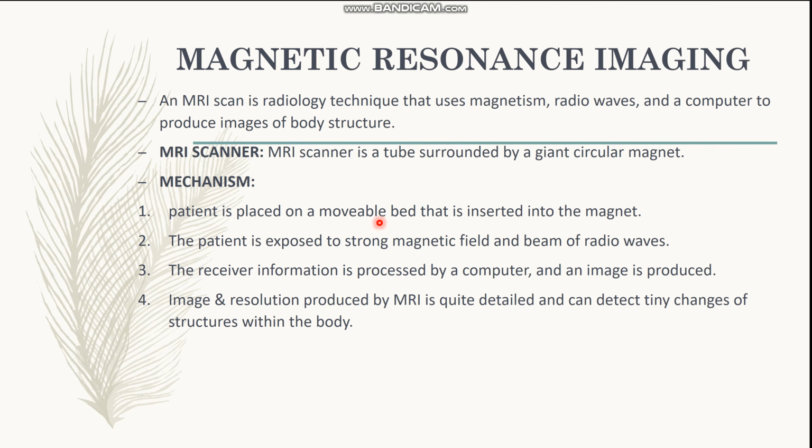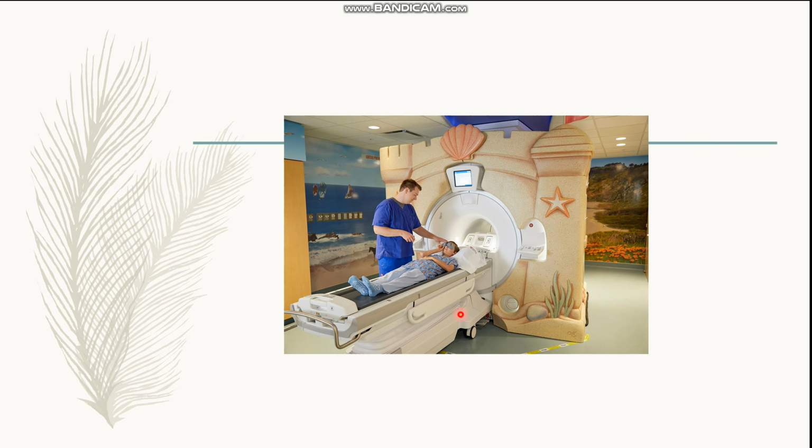The patient is placed on a movable bed that is inserted into the magnet. The patient is exposed to a strong magnetic field and beamed radio waves. The received information is processed by a computer and an image is produced. The image resolution produced by MRI is quite detailed and can be used to detect tiny changes of structures within the body. This type of machine is used for MRI, magnetic resonance imaging.